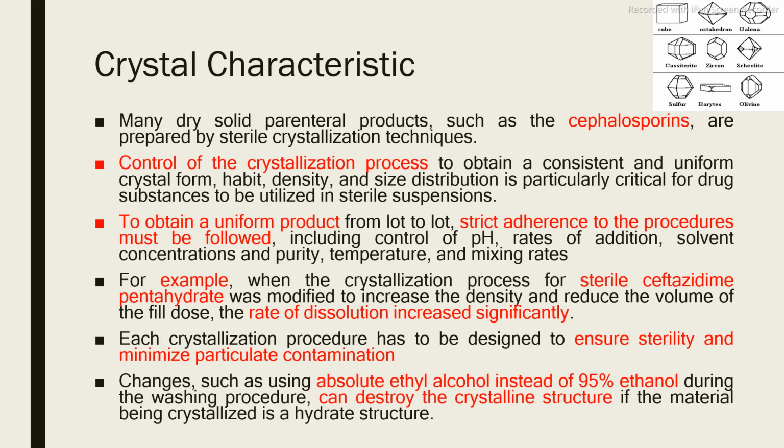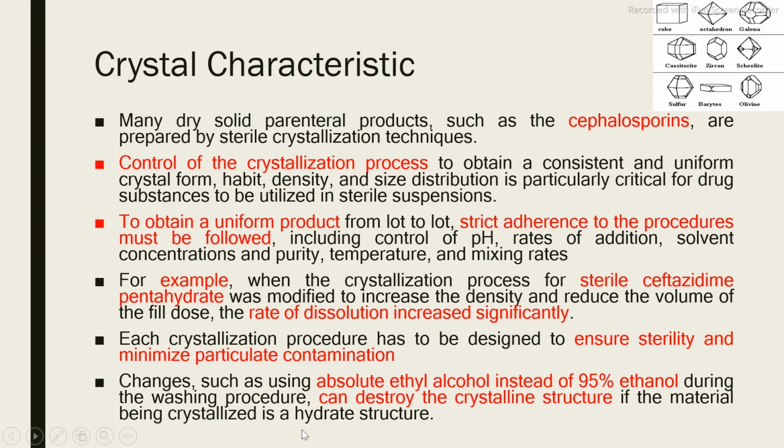Yesterday we already discussed that. If the specification of BP or IP or any other pharmacopoeia mentions that absolute ethyl alcohol is to be used while washing the crystal, and you are using 95% ethanol, which has 5% water, this 5% of water will be responsible for destroying the crystalline structure, especially in the case of a hydrate structure.